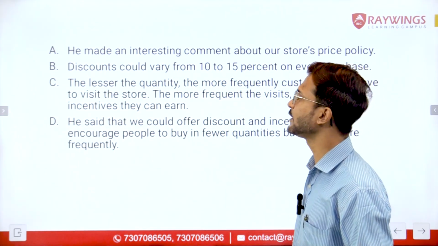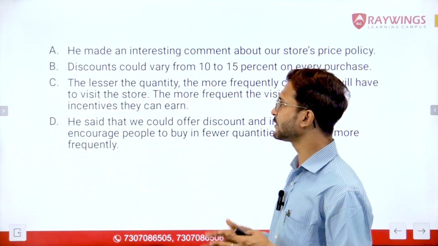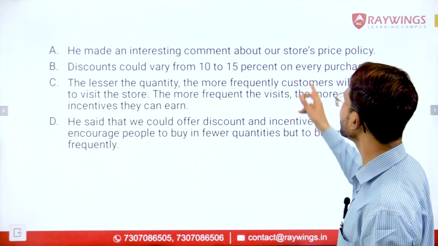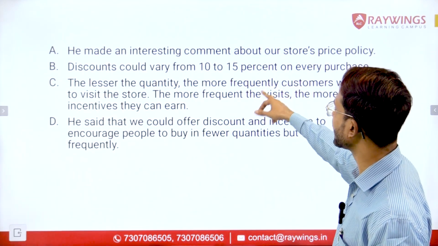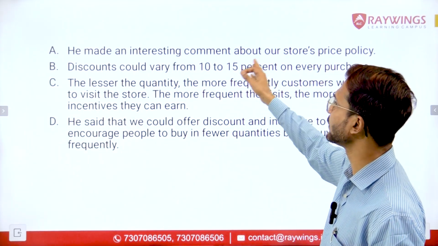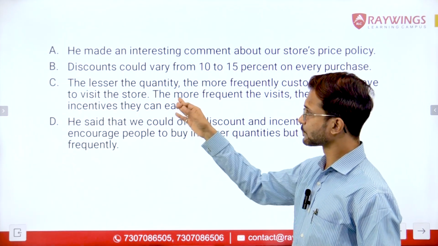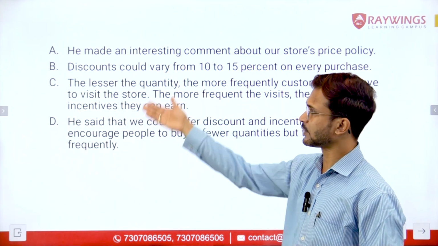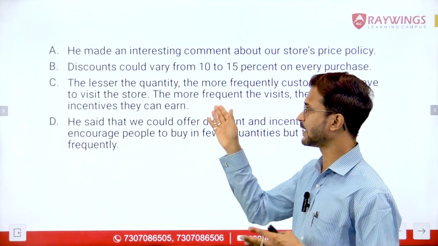Now we are left with only sentence number B. Sentence number B says discounts could vary from 10 to 15% on every purchase. Sorry, this is a specific statement if we compare with sentence number C. So now this has to be at the last position, because the positions of sentence number 1, sentence number 2 and sentence number 3 have already been fixed.